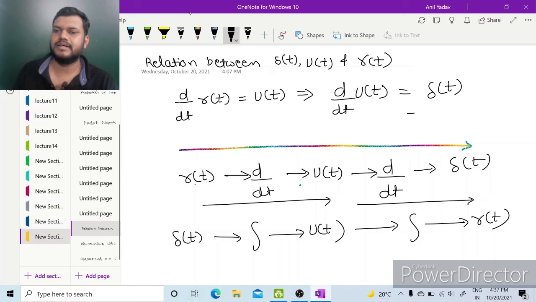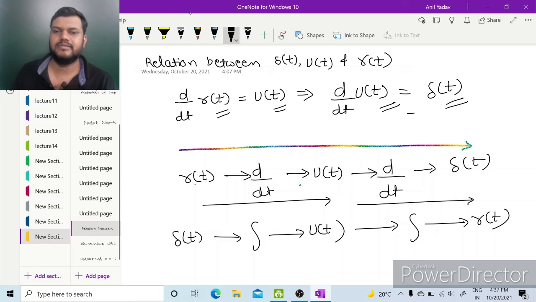Because we know that r(t) is t for t greater than or equal to 0 and u(t) is 1 for t greater than or equal to 0. So the differentiation of t is 1, and u(t) is 1 for t greater than or equal to 0, and the differentiation of 1 will be 0. So δ(t) is the differentiation of u(t).